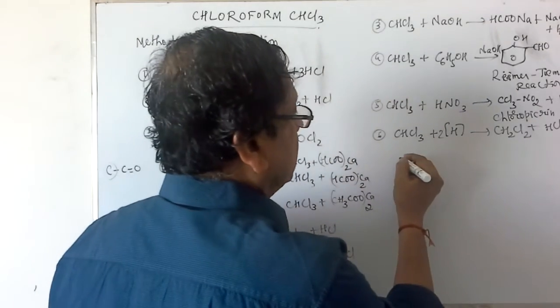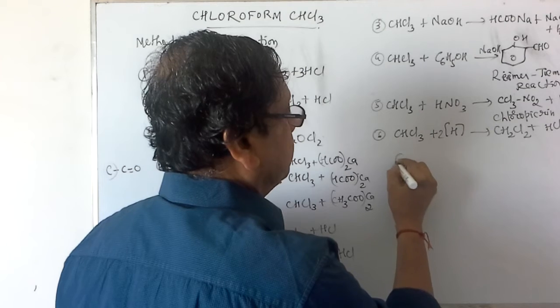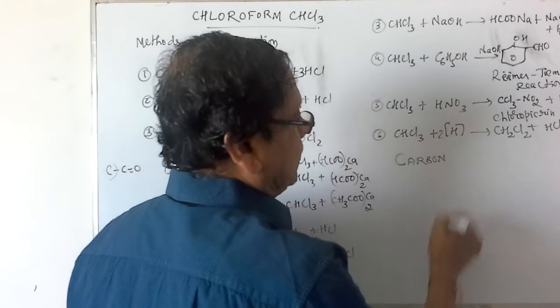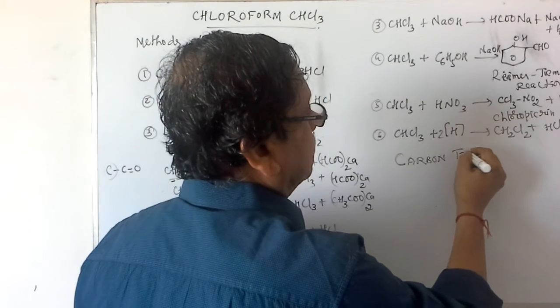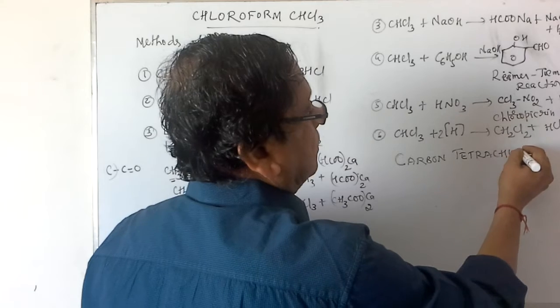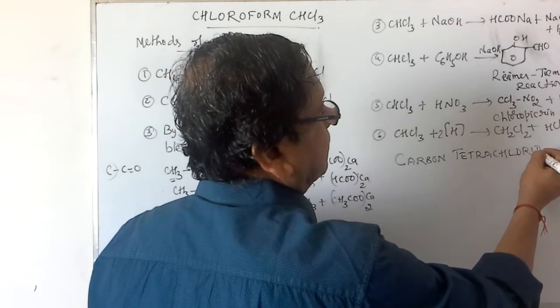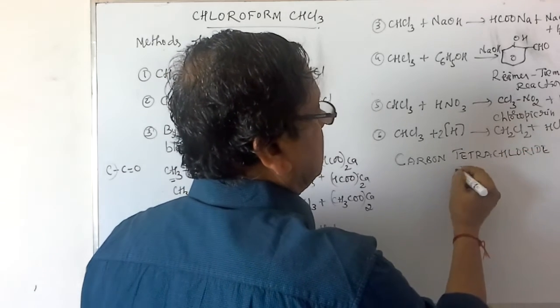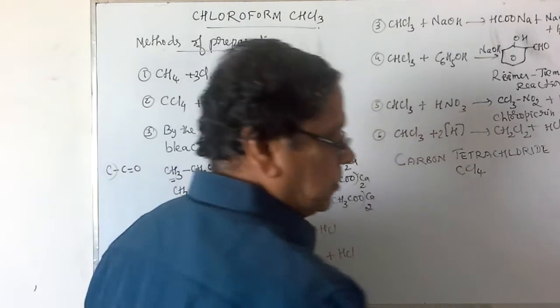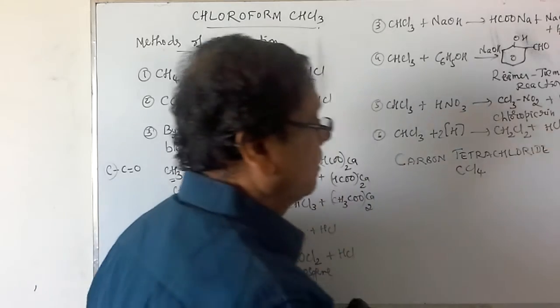The next one is carbon tetrachloride, CCl4, which can be prepared by various methods.